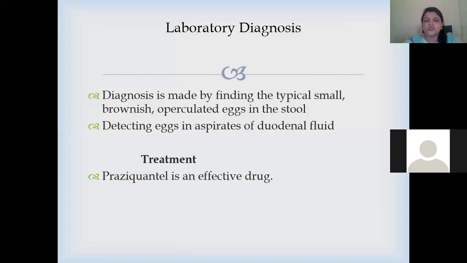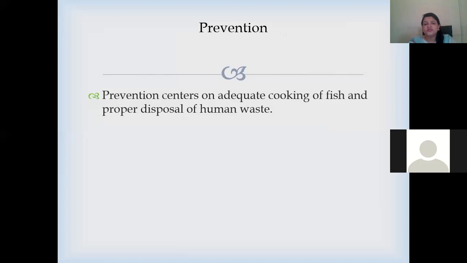How do you diagnose it? It is simply diagnosed by finding eggs in the stool, and detection of eggs in the aspirates of duodenal fluid might be the one informative test for laboratory diagnosis. Treatment is praziquantel. It is also effective for this one as well. Prevention is not to eat uncooked fish, and proper disposal of human waste.